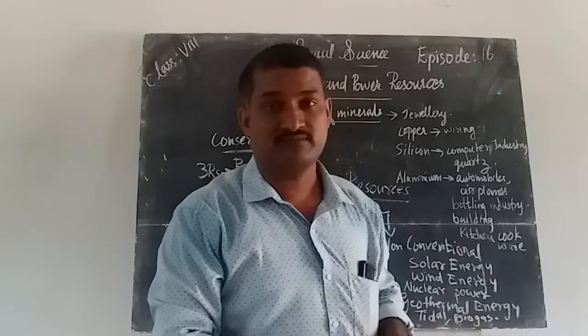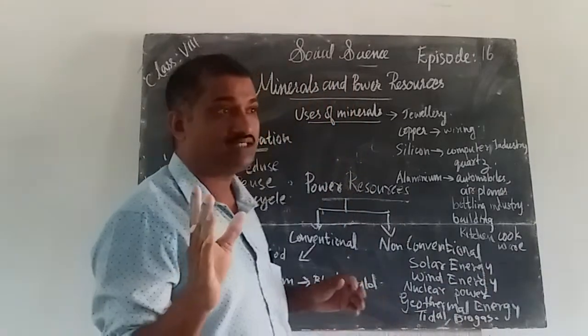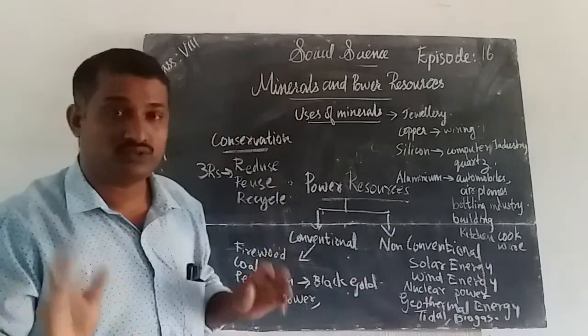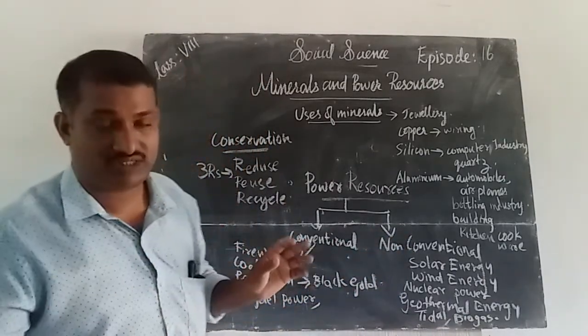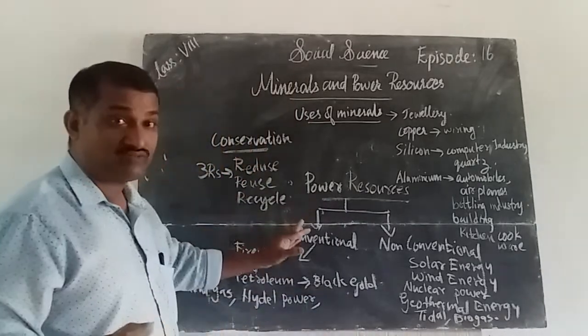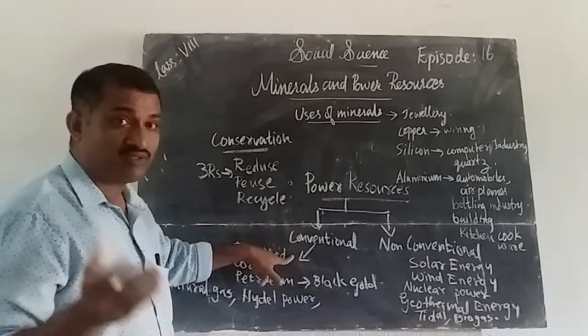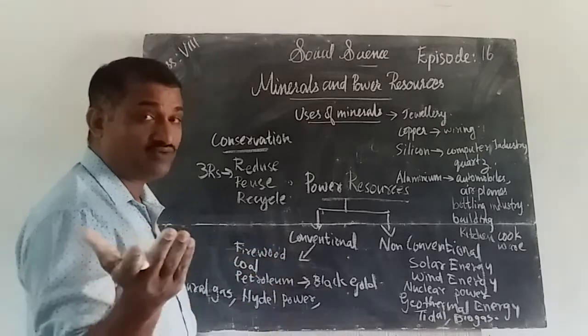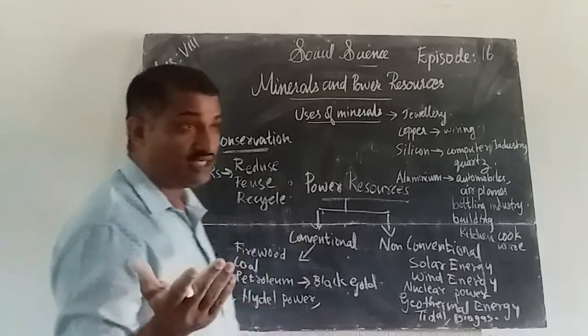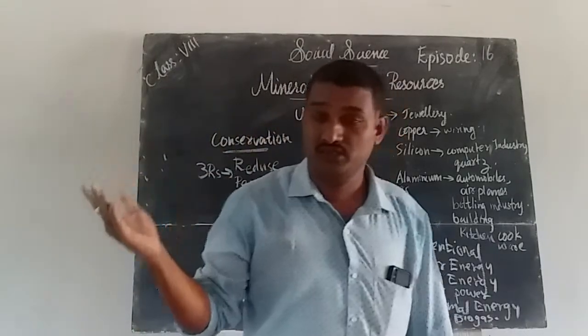What are resources? Anything that satisfies human need is called resources. Whatever may be, this stock is also resources. If everything is useful for human beings, then we can call it resources. The conventional power resources we can consider as conventional resources. From the early time onwards, we use different kinds of power resources. For example, firewood. In ancient time onwards, they used firewood.